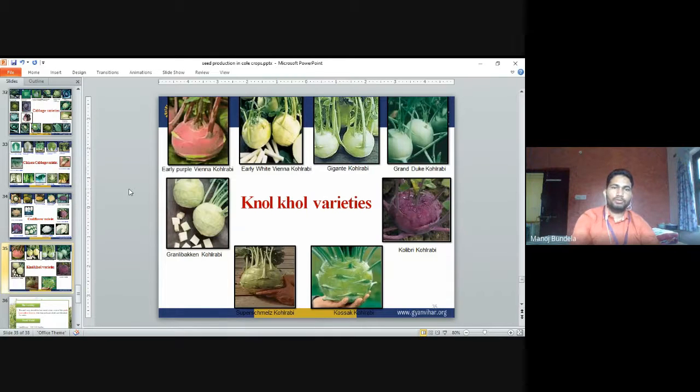Knol khol, so there are early Vienna or knol khol also having different colors like purple, white, yellowish, and reddish. So these are the different colors and different varieties. Like Early White Vienna, Early Purple Vienna, Colibri, and Grand Duke. So these all are varieties of knol khol.